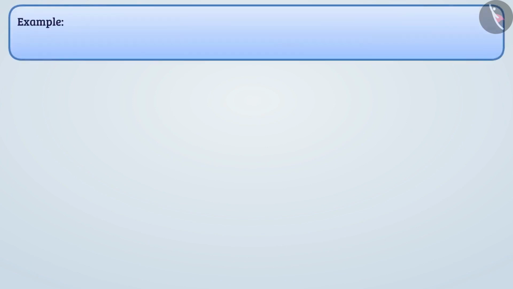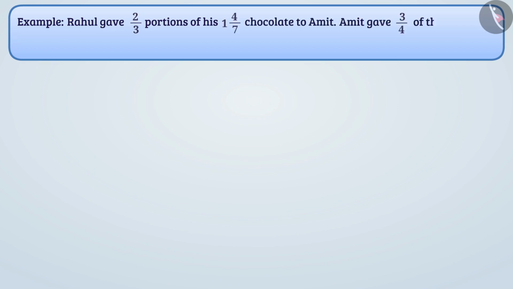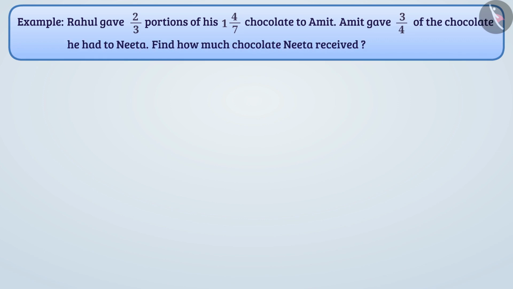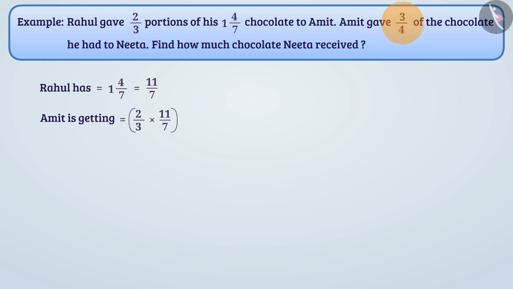Next example. Rahul gave 2 by 3 portion of his 1 and 4 by 7 chocolate to Amit. Amit gave 3 by 4 of the chocolate he had to Neeta. Find how much chocolate Neeta received. Rahul has 1 and 4 by 7 chocolate, that is 11 by 7 chocolate. Amit is getting 2 by 3rd part of this chocolate, that is, Amit is getting 2 by 3 multiplied by 11 by 7 chocolate. Neeta is getting 3 by 4 part of it. So the chocolate obtained by Neeta is 3 by 4 multiplied by 2 by 3 multiplied by 11 by 7.